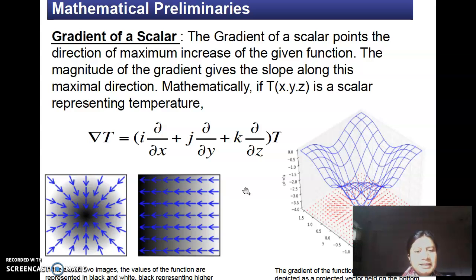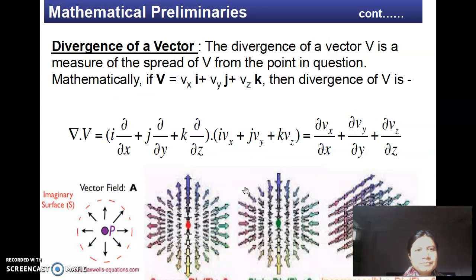So what basically we are doing is we are trying to find the slope of the given function. Okay, this is what we are doing. So by taking the gradient of a scalar field, we try to find the slope in the respective direction. Similarly, let's talk about the divergence of a vector. Though you have done it in mathematics, we want to revise it once again.